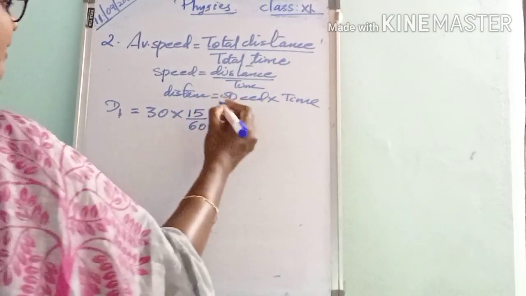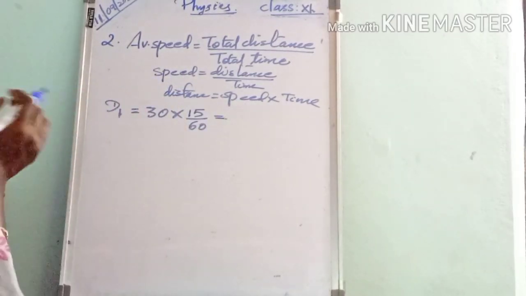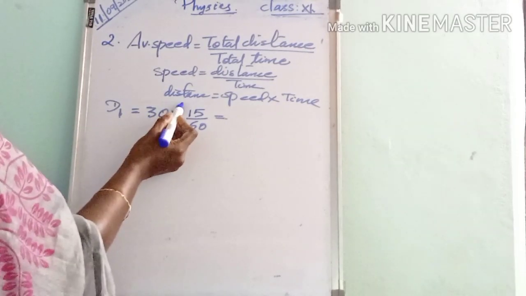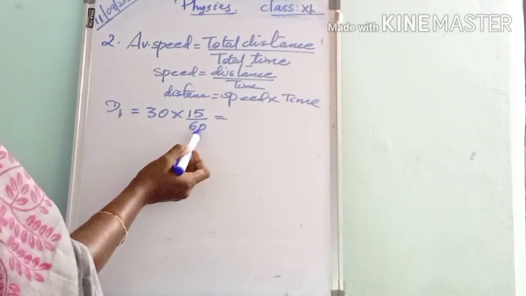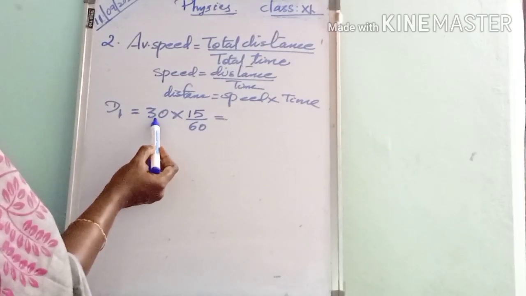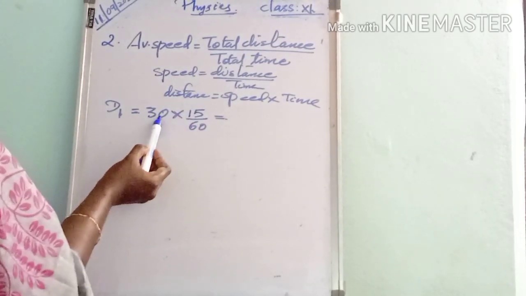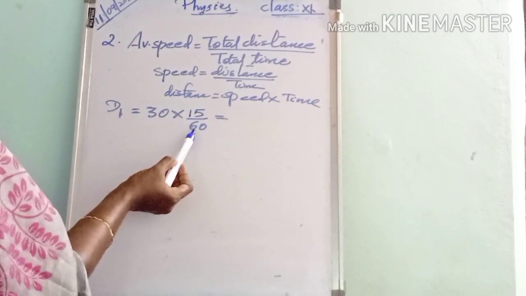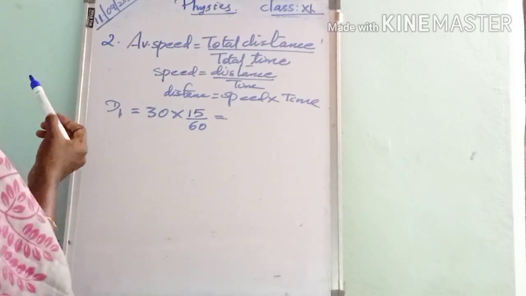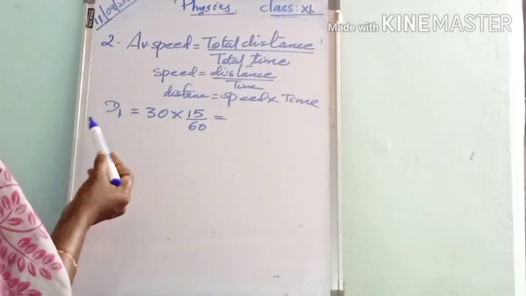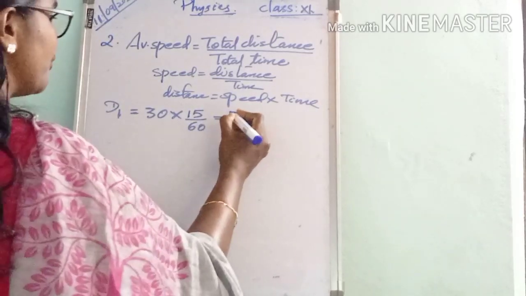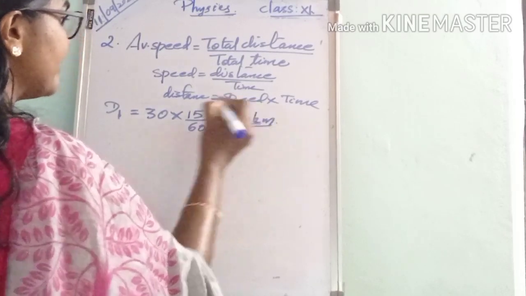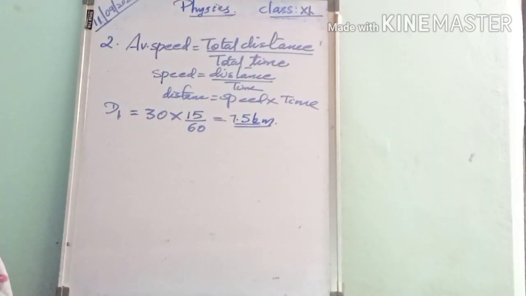That is the distance covered by the train during the first 15 minutes. Distance equal to speed into time. In the first 15 minutes, the train travels with a speed of 30 km per hour. So the speed 30 into the time, 15 minutes, but we have to convert it into hour, so divided by 60. So 30 into 15 divided by 60 is 7.5 kilometer. So the first distance we got is 7.5 kilometer.